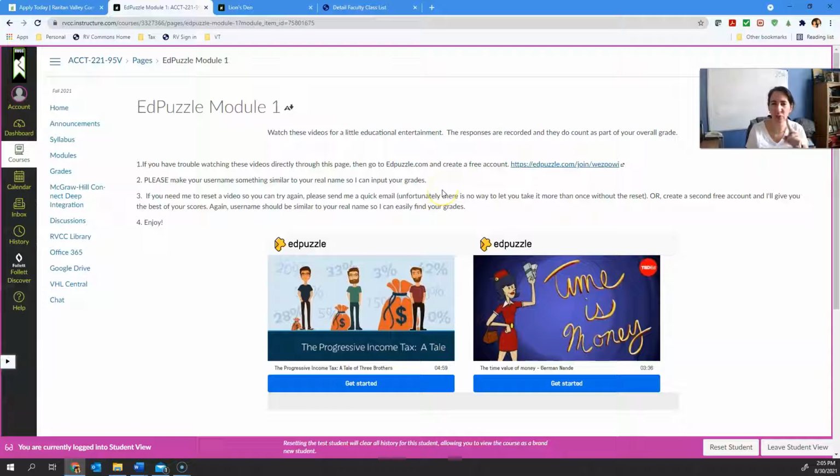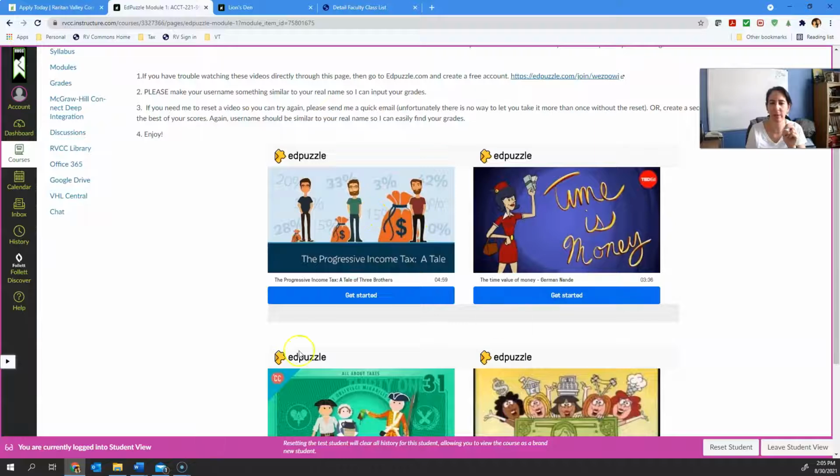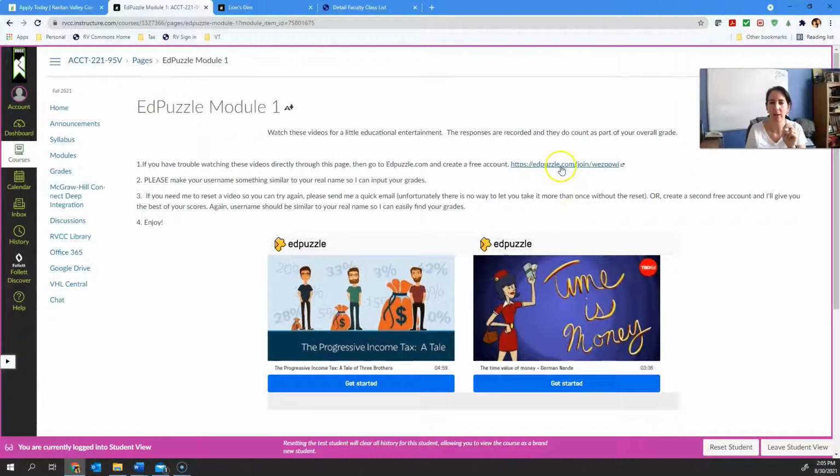One thing I could suggest is create 2 accounts for yourself in EdPuzzle. You can go directly to EdPuzzle here, or you can access them through these links. But if you access it through here, you can create a second account as long as the names are similar. So like I would have Anderson and Marie, when I first set it up. But if I wanted to create a second account so that in case I got something wrong, I could try it again easily without having to email me to reset it and wait for that, maybe I create a second account, Anderson AM, and use a different email address. That's just a way to make it easier for you.